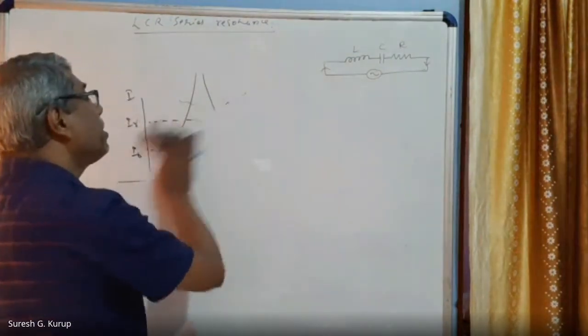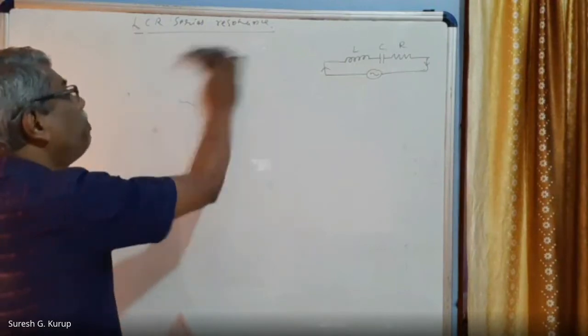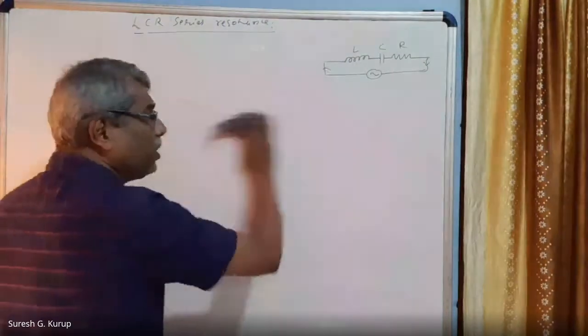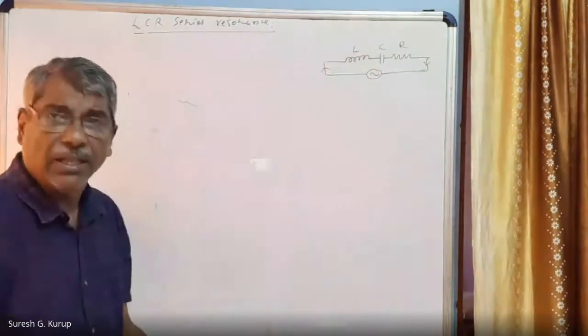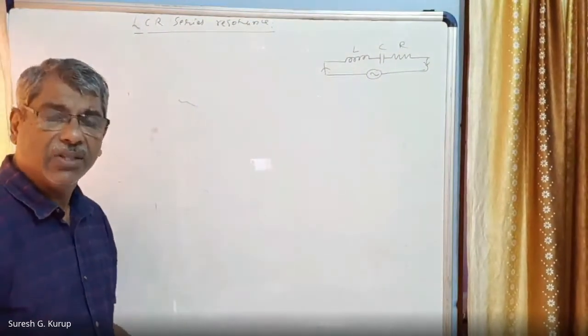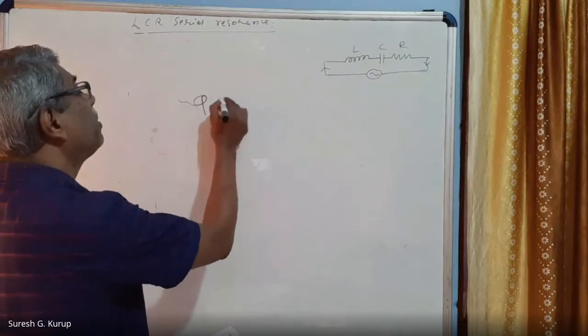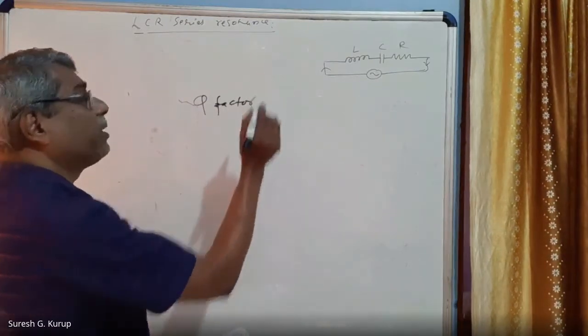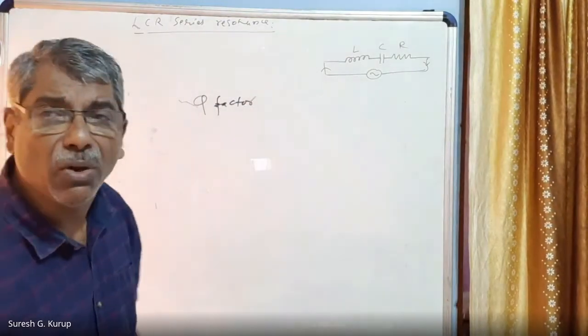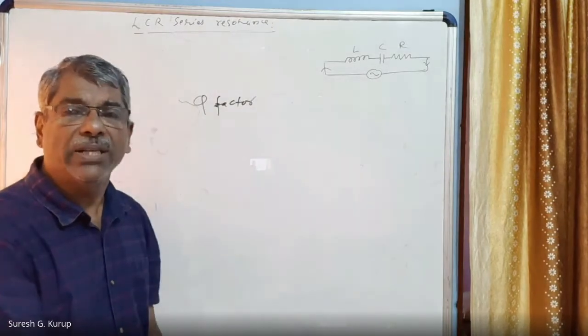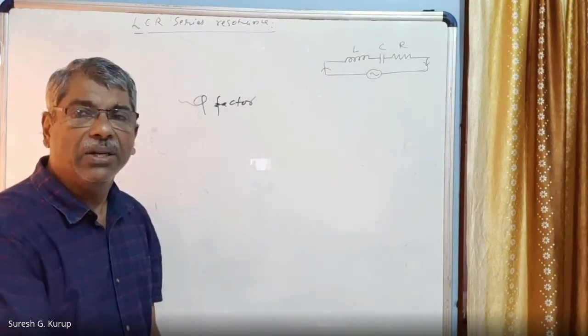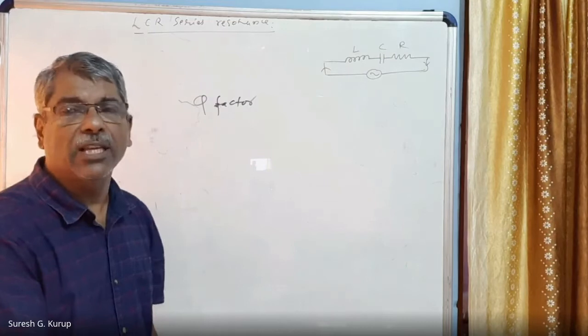Another term I am going to tell you about is quality factor. Quality factor basically talks about the sharpness of the curve. When the sharpness of the curve increases, the resistance decreases. So this quality factor is also called the Q factor. Q factor is the ratio of the voltage across the L or C divided by the supply voltage.